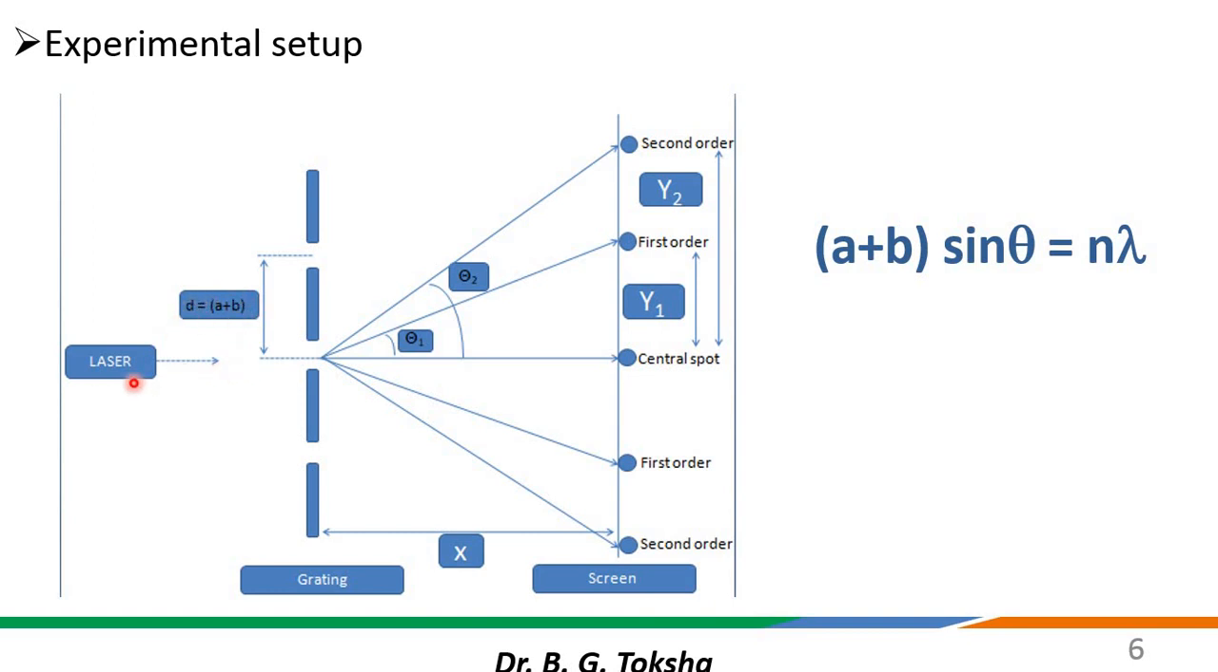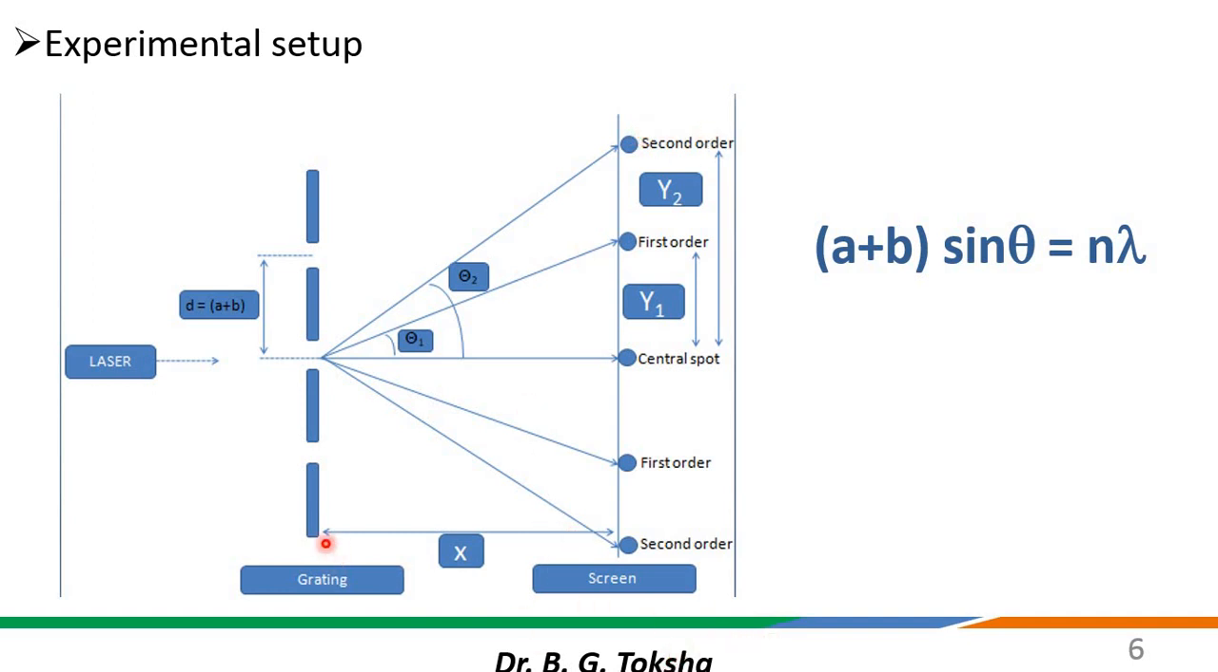Next, whenever we insert the diffraction grating in the path of light, we will get the diffraction pattern on the screen. In the diffraction pattern, here you can see the central spot is provided. Next, on the left hand side there will be the first order. On the right hand side you can see again the point related to first order. Then on the left and right you can see the second order points.